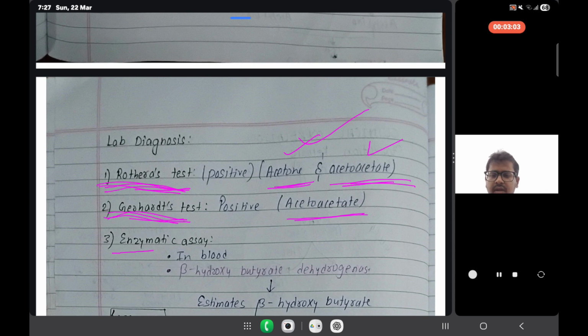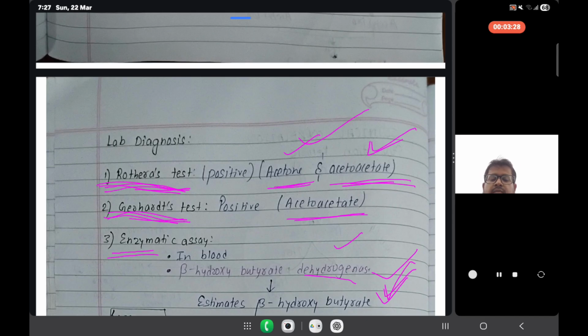Another is the enzymatic assay, in which we take a blood sample for the estimation of beta hydroxybutyrate, the third product. First is acetone, second is acetoacetate, and third is beta hydroxybutyrate. In blood we use the beta hydroxybutyrate dehydrogenase enzyme to estimate the amount of beta hydroxybutyrate.